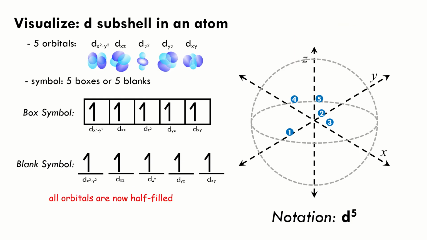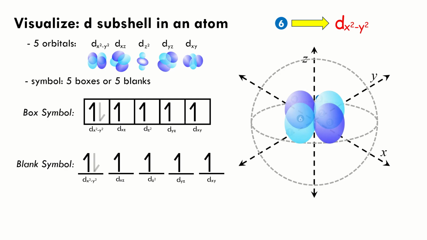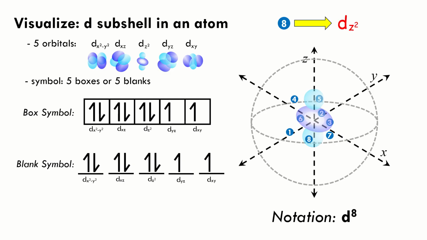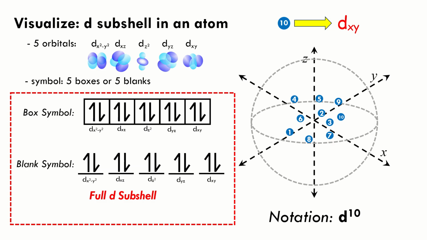Now that our d subshell is half full, we can now put a second electron in each orbital. Electron number 6 will be in dx squared minus y squared, giving us d6. Then in dz squared to give us d8, dyz to give us d9, and lastly, dxy to give us d10. We now have a completely full d subshell. The d subshells have 5 orbitals, each one capable of carrying 2 electrons. Therefore, the capacity of the d subshell is 10 electrons.